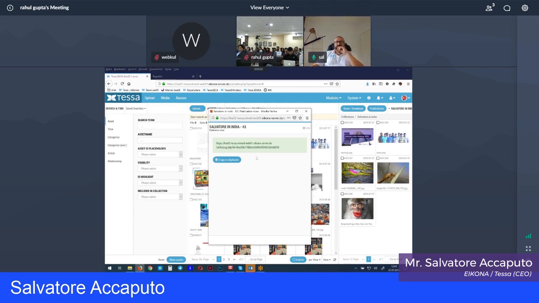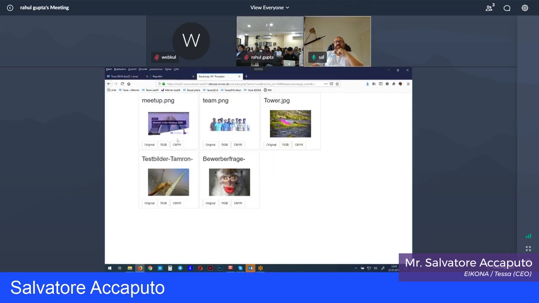And now you're going to see that it looks different. But here, for example, you can select what kind of format you want to download. So with these kinds of portals, you can do a lot of things with your assets for spreading them out there without always sending these huge, big zip files like you're normally doing with WeTransfer or Dropbox.